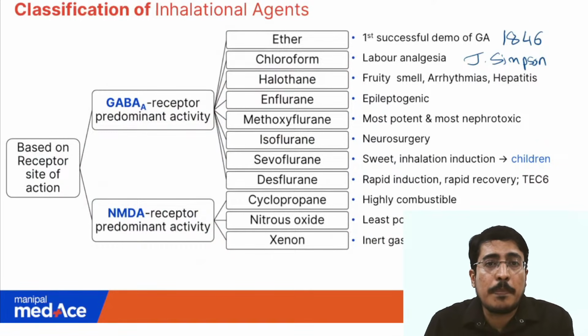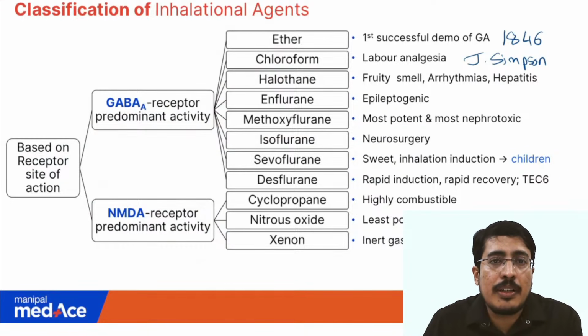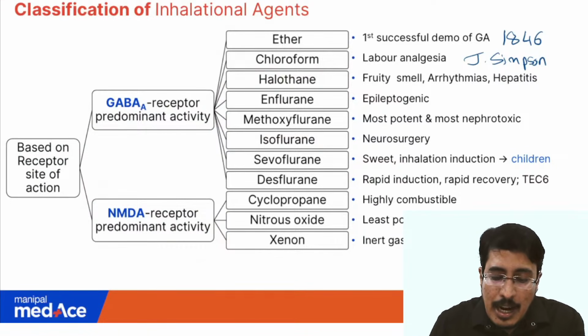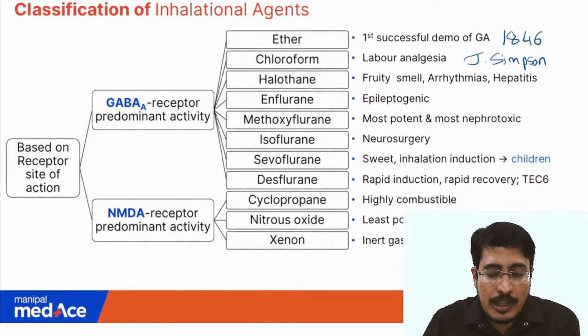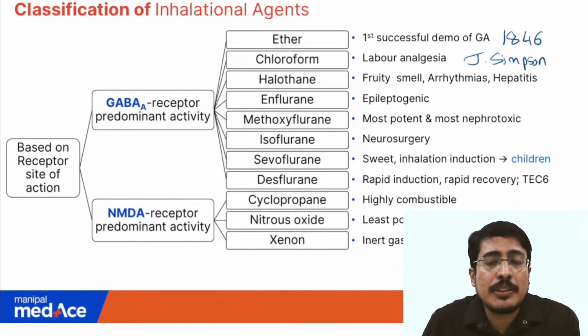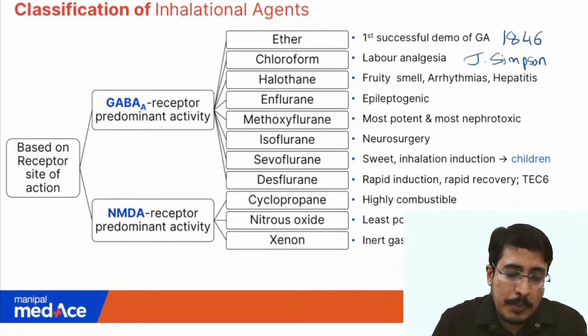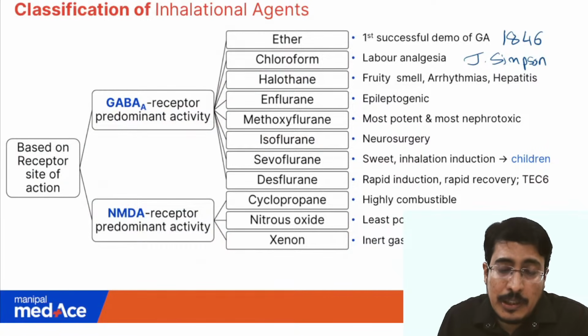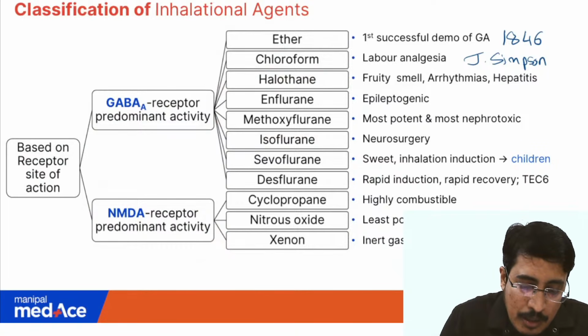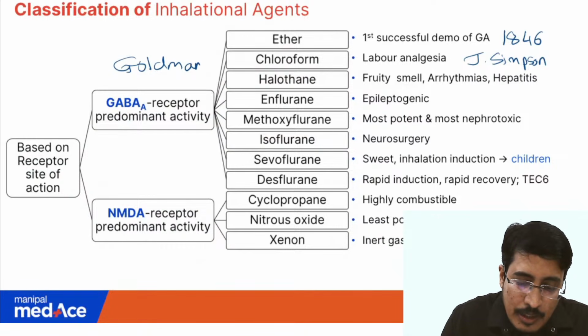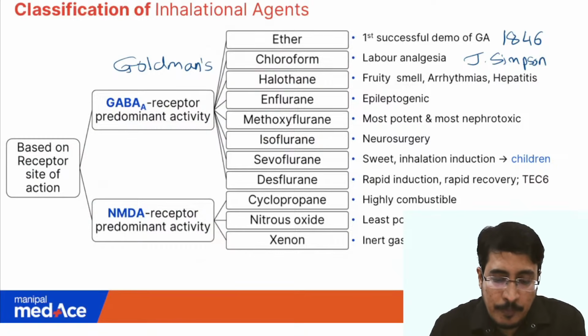Halothane used to be a very popular inhalational agent in most of the developing countries because it had a fruity smell and it was very inexpensive. So it was very popular, and we used to deliver this halothane using Goldman's vaporizer. Remember Goldman's vaporizer, it can come in your exam because it's a historical question and it was never asked before. In this NEET, it can come. Remember Goldman's vaporizer.